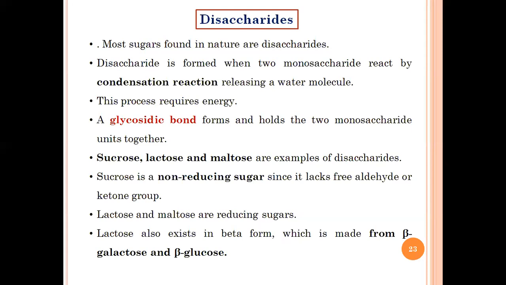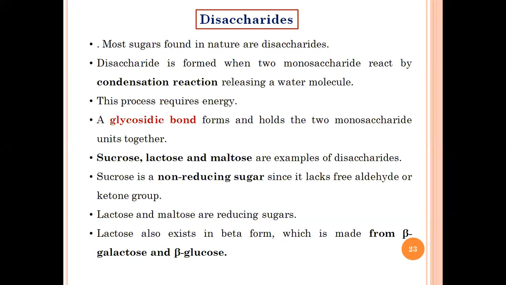So that's why what happens in case of sucrose, the one carbonyl carbon from the anomeric carbon of glucose and the anomeric carbon of fructose, both come together and form a glycosidic bond. So because of this, there is no free aldehyde or ketone group available, and that's why sucrose is a non-reducing sugar. If you remember, in the case of monosaccharides, I had mentioned that all the monosaccharides are reducing sugars. But sucrose is a special case. It is not a reducing sugar because it lacks the free aldehyde or ketone group.